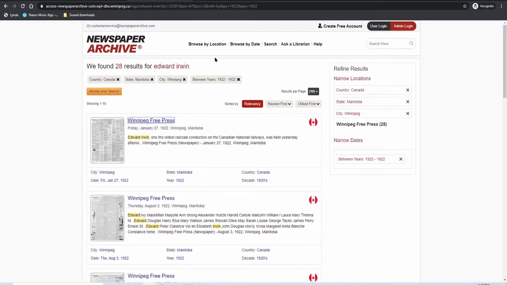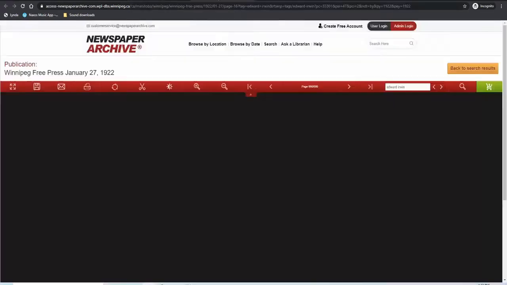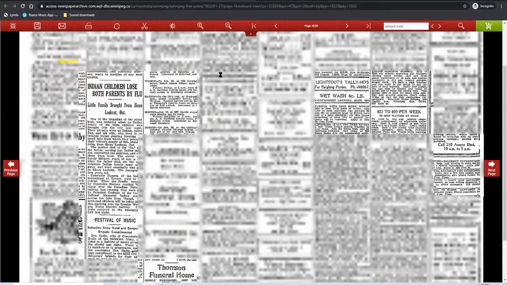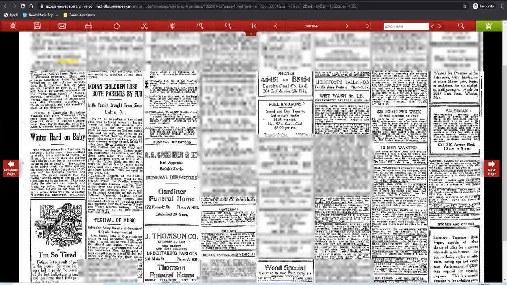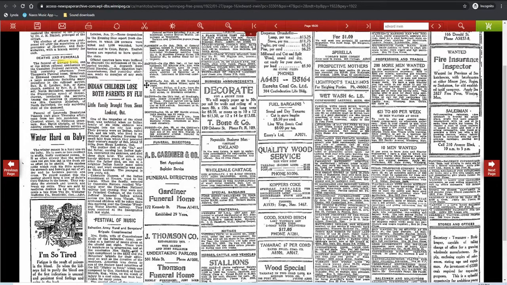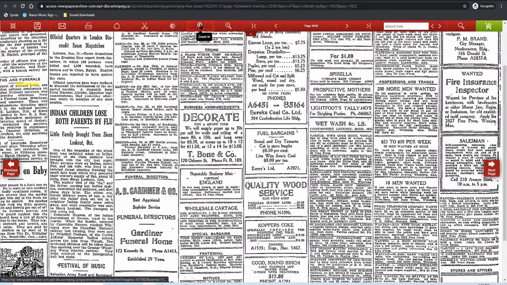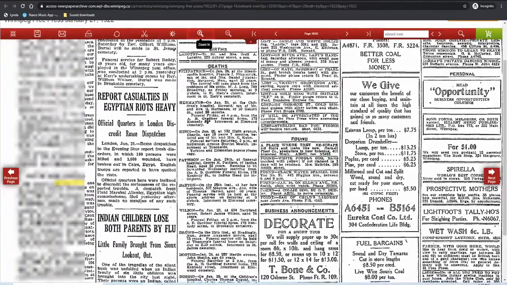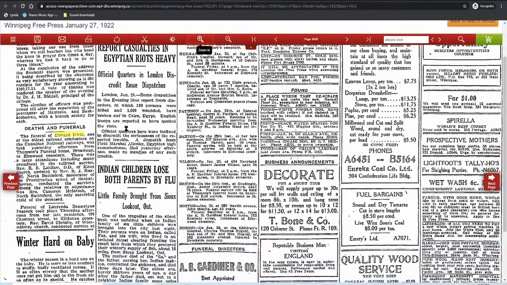I'll right-click on the article link and open it in a new tab. This way, if I want to check the other articles, the search results page is still open in its original tab. When the page opens up, the search terms we used are highlighted, which makes it easier to find. I'll zoom in a bit to make it easier to read. Looks like we found what we're looking for.